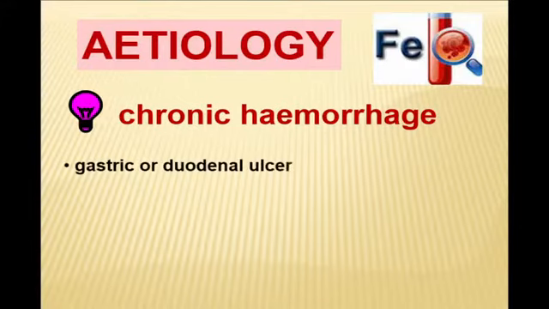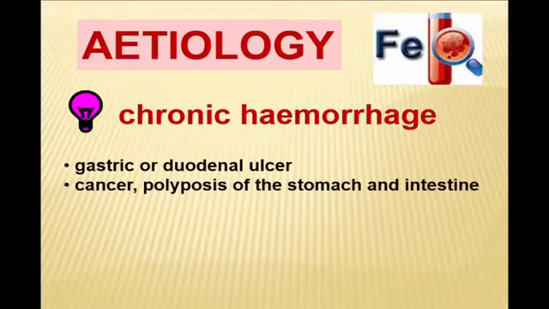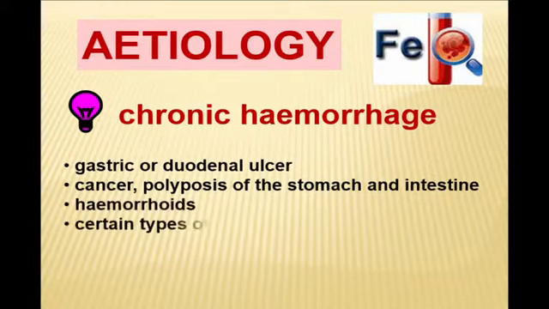We'll find the source of bleeding and start the examination from the gastrointestinal tract, because 80% of post-hemorrhagic iron deficiency anemia appears due to an ulcerative process in the stomach or duodenum, growth of tumor or polyps in the stomach or intestine, or hemorrhoidal bleeding.